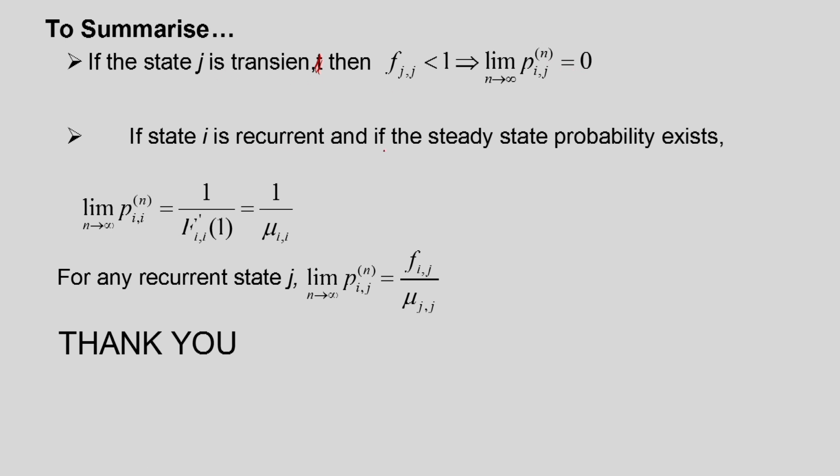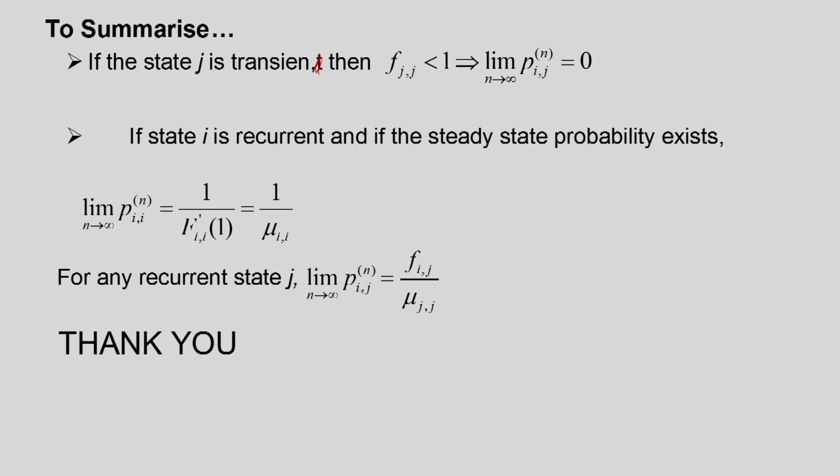So, if state I is recurrent and if the steady state probability exists, here we have assumed that the steady state probability exists, only then we can apply this formula. The limit of Pii n as n tends to infinity is equal to 1 by mu ii. Now, for any recurrent state j, the limit of Pij n as n tends to infinity is equal to Fij divided by mu jj, where mu jj is the mean recurrence time to state j.